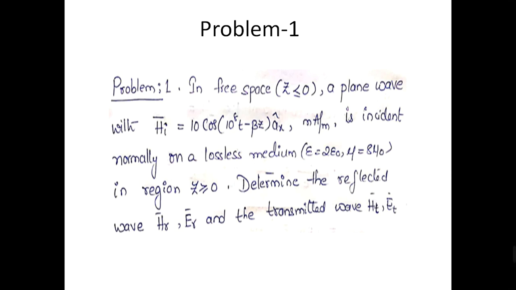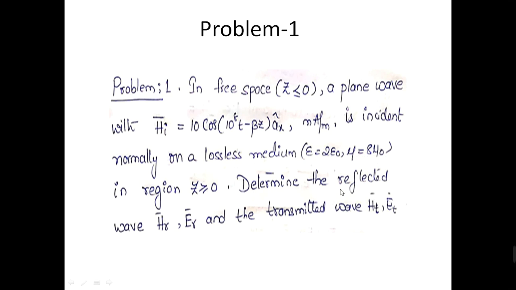a plane wave with an incident magnetic field which is given as 10 cos of 10 to the power of 8 t minus beta z along the ax direction, whose units are milliamperes per meter, is incident normally on a lossless medium in a region z greater than 0 plane. And the medium constants are given like this. Permittivity of the lossless medium is epsilon equal to 2 epsilon naught, and permeability of medium 2 is mu equal to 8 mu naught.